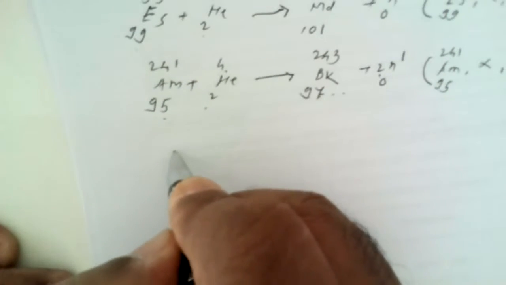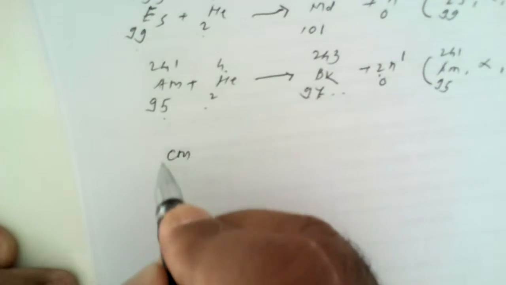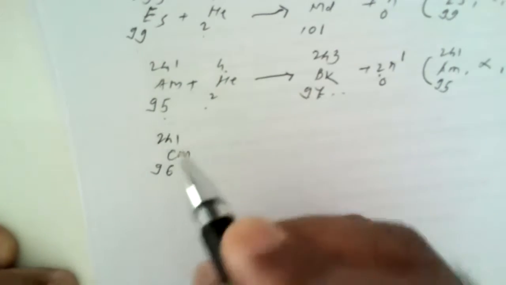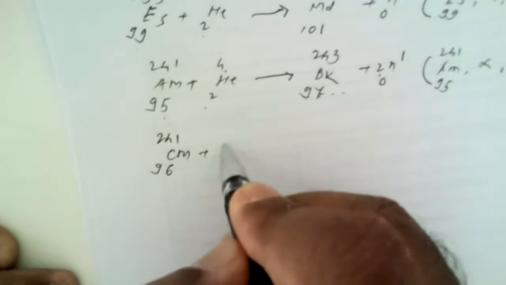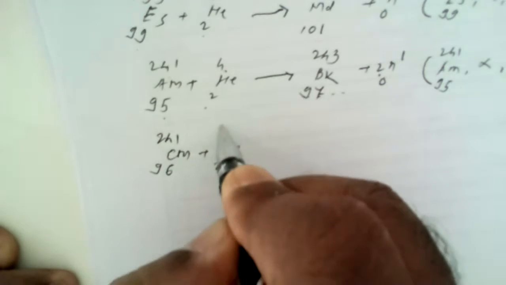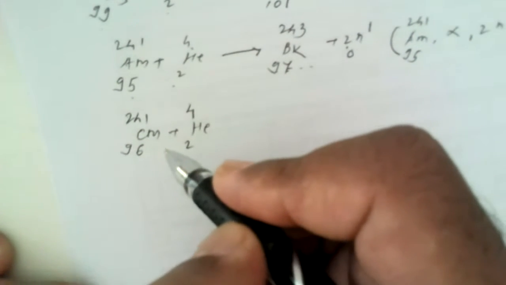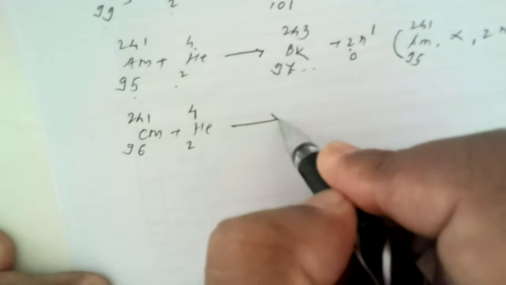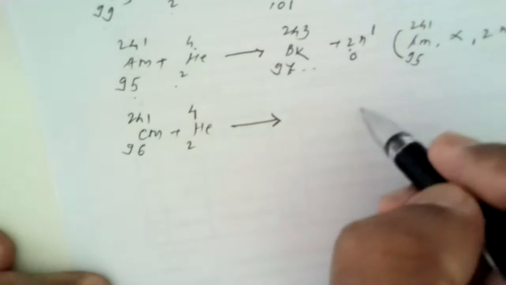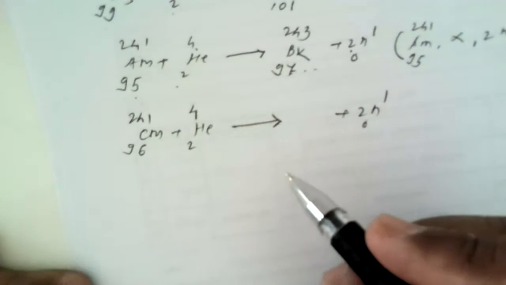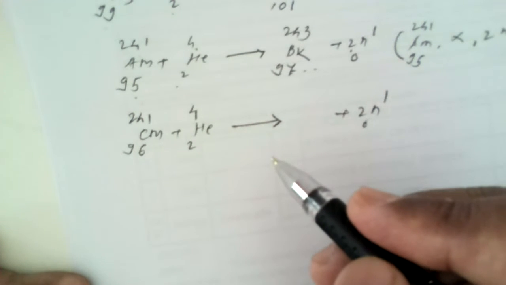Next reaction, you write in your notebook: curium 96 and 241 atomic mass. Again, as it is an accelerated projectile bombardment method, alpha particles are the only choice of bombardment during this course of a reaction. If 2 neutrons are ejected, you have to arrive at the product. Try to work out this product again.